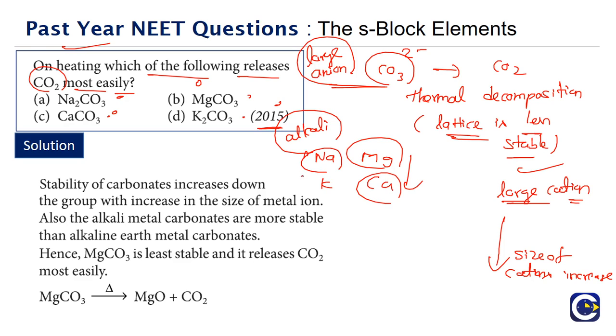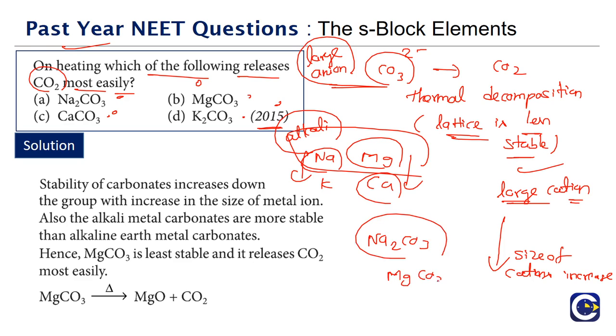In the case of sodium and potassium, potassium carbonate is more stable than sodium carbonate. And between sodium and magnesium, which are in the same period, the alkali metal carbonate will be more stable than the alkaline earth metal carbonate. Which means, between sodium carbonate and magnesium carbonate, which is going to be the one which is least stable?